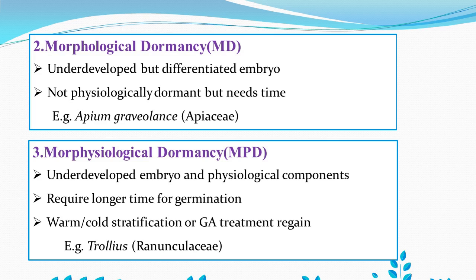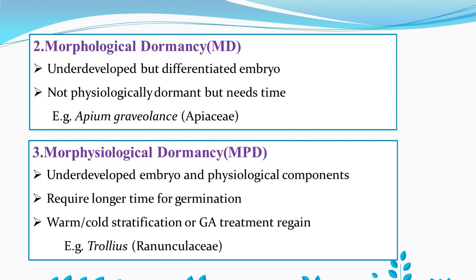It is not like physiological dormancy, but to regain germination, it requires time. After the resting period of the seed, there will again be germination within the seed. The embryo will require more time for its own development, and after completion of its development, it leads to germination.